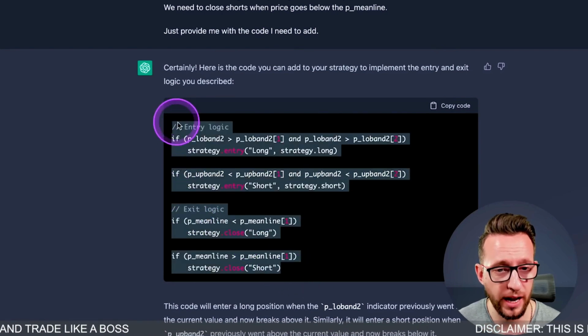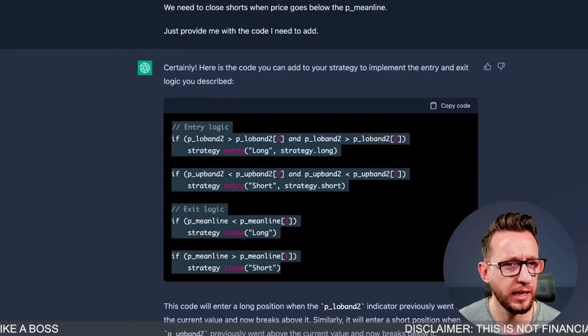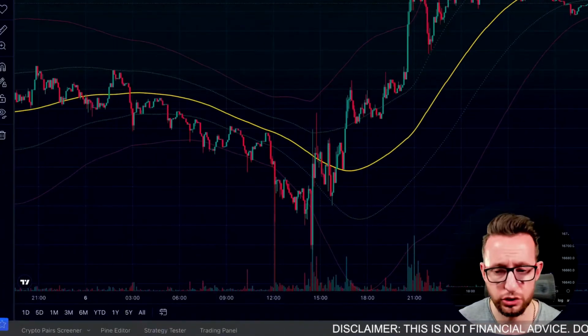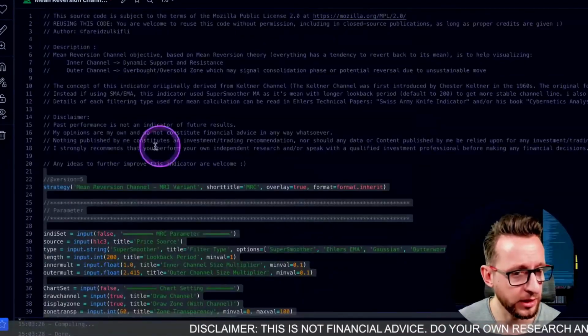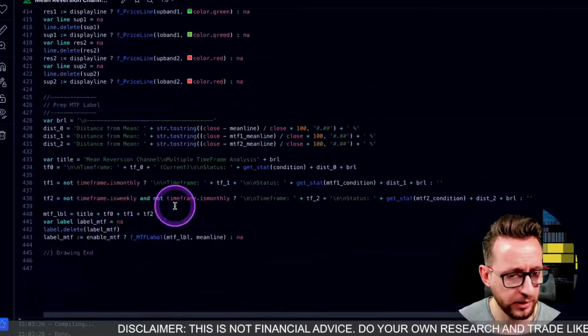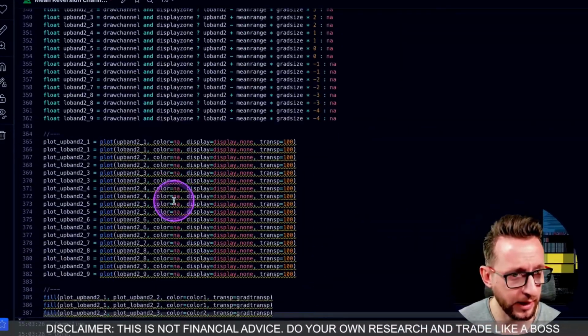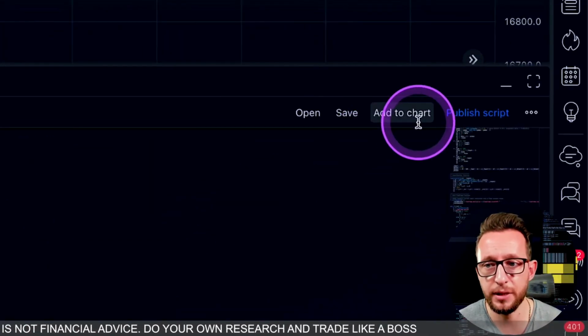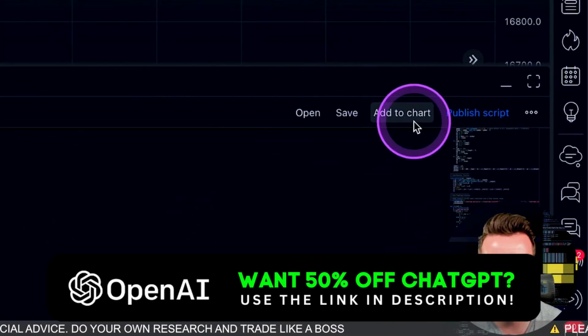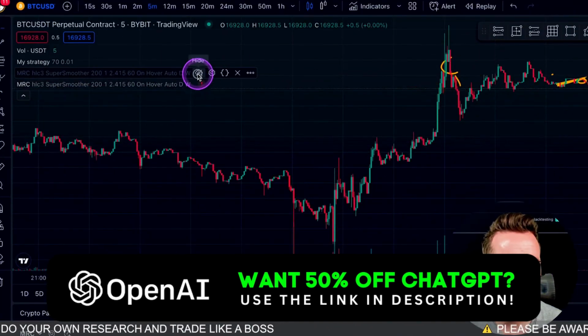So I'm going to just copy that as it is and paste it literally into our strategy, which we had open here. I believe this is the strategy here. Yep, this is the strategy. So now I can copy and paste that around this area here. If I paste that there and save it, I'm going to press save and press add to chart. That's going to add it to the chart as a strategy.